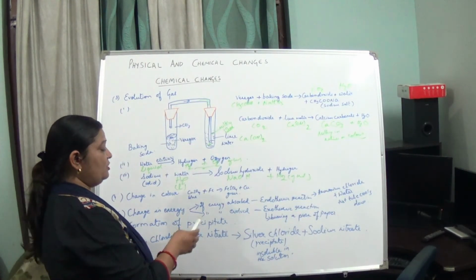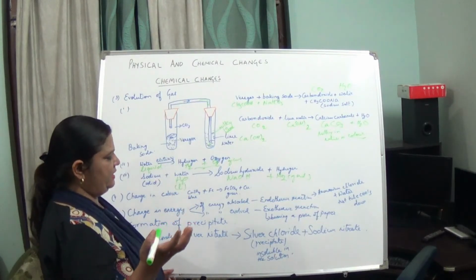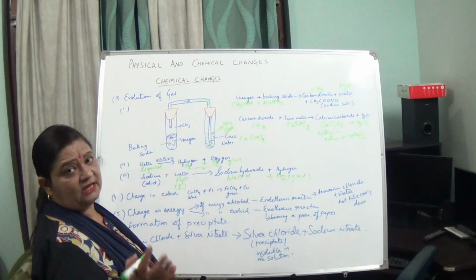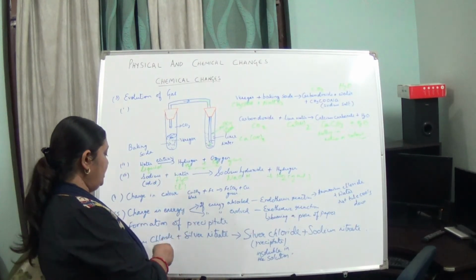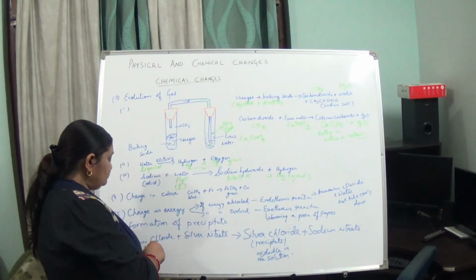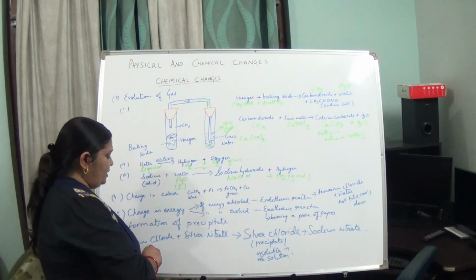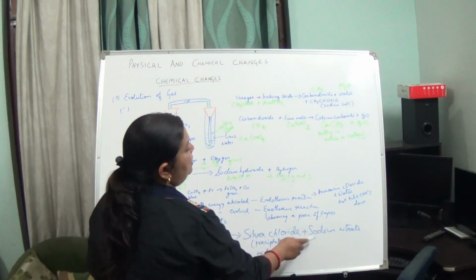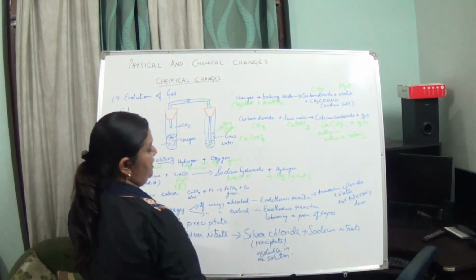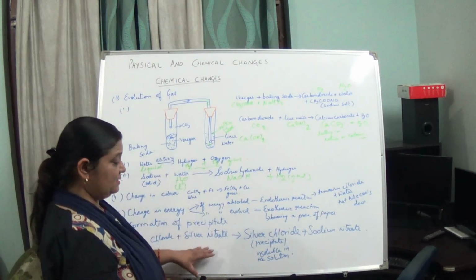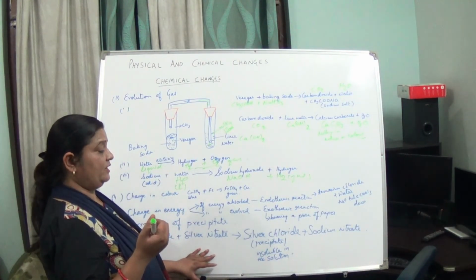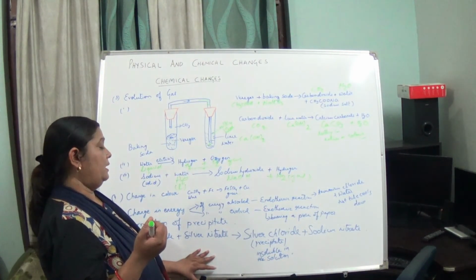Now, formation of a precipitate. What is a precipitate? It is an insoluble substance in the solution, formed after a chemical reaction. So here you can see we have taken the example of sodium chloride plus silver nitrate. We are getting silver chloride plus sodium nitrate. Here silver chloride acts as a precipitate. It is insoluble in the solution, a slippery-like substance and solid in nature.